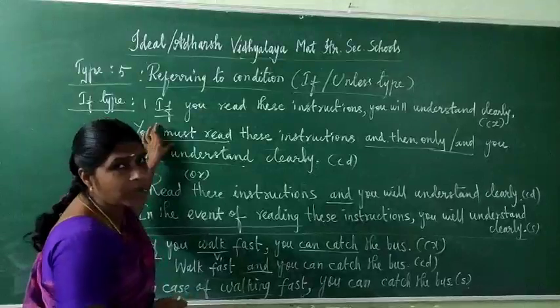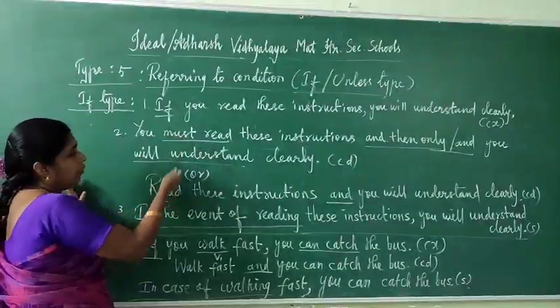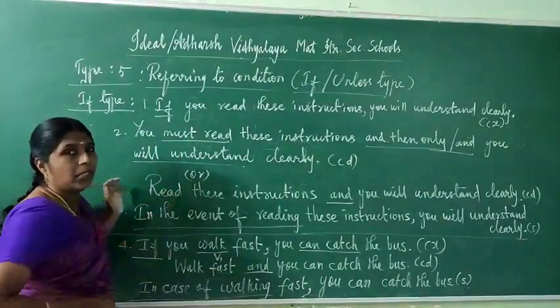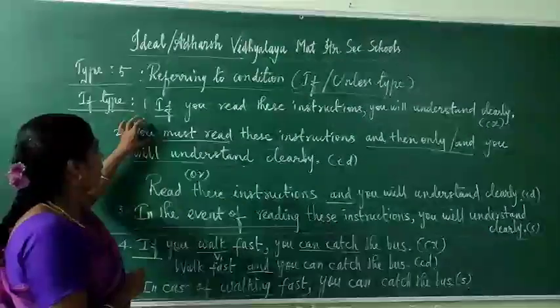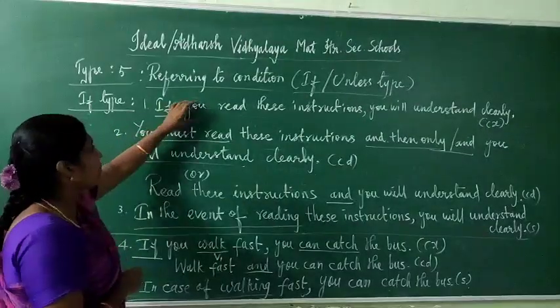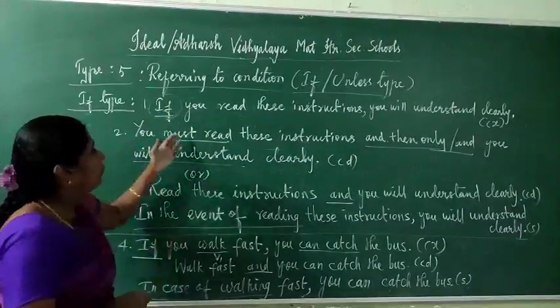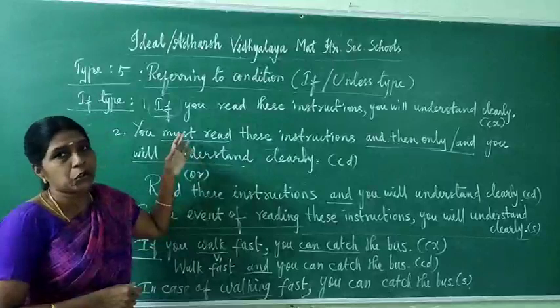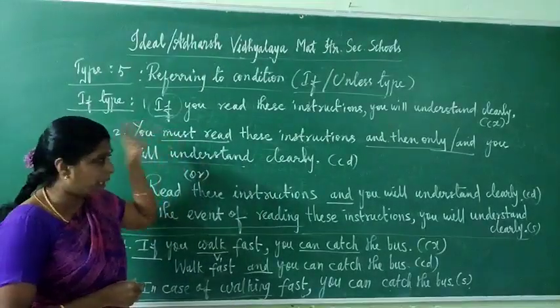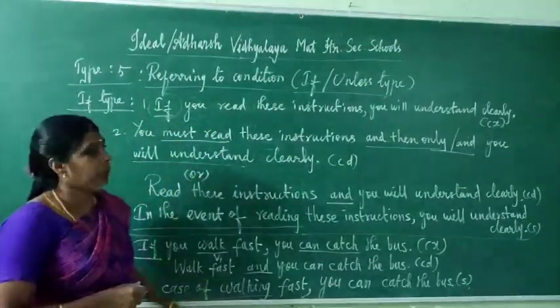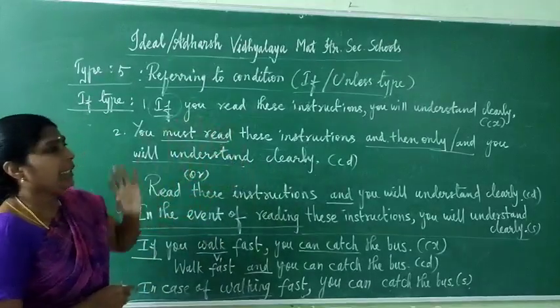When writing compound sentences, you can write in two forms. Whichever you understand clearly, you can use. Here first write the subject; we have to remove the word if. Write the subject you. Afterwards you can write must or should, because this is a condition. You must read these instructions, and then only you will understand clearly.